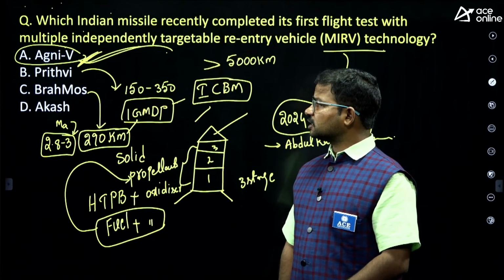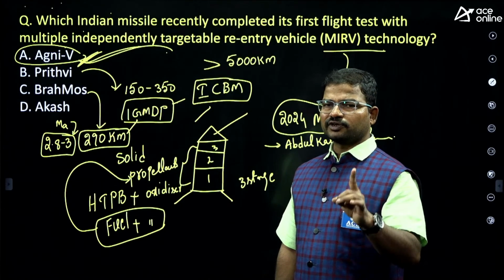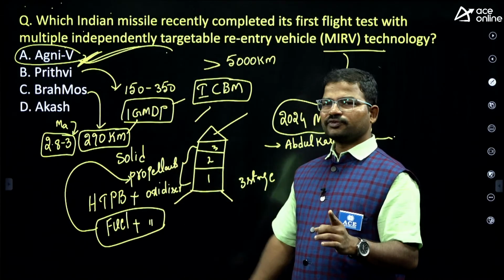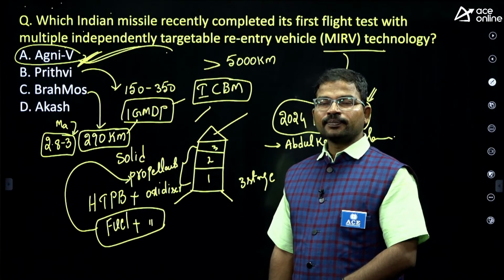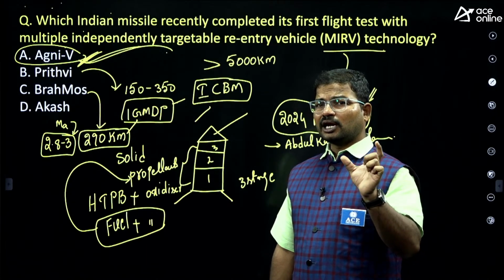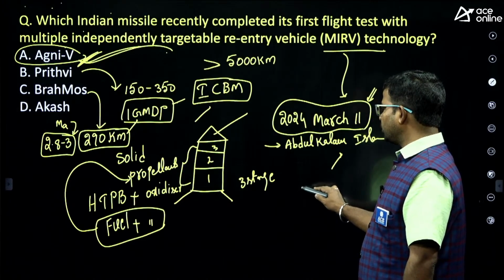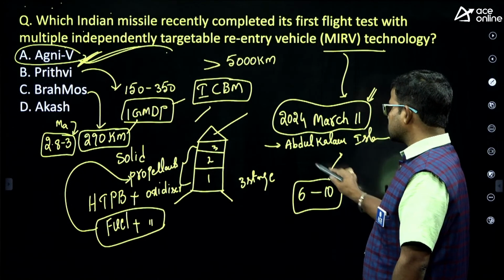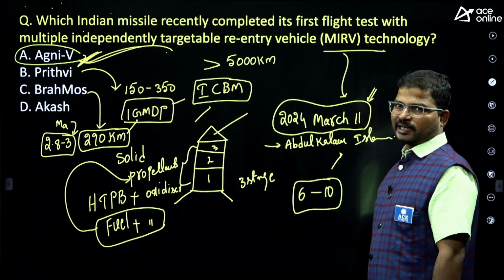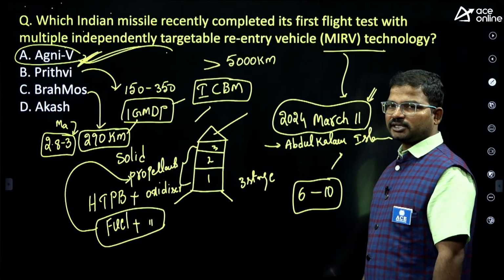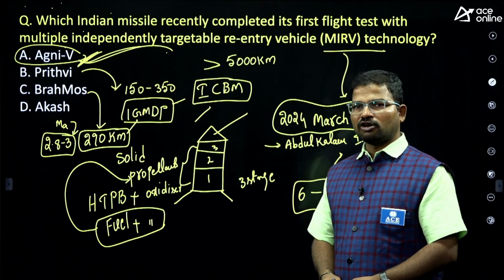One more interesting concept here: in the BrahMos missile, at present we have only the first version, BrahMos 1. Shortly we will develop BrahMos 2 also, which would be mostly a hypersonic missile. Hypersonic means the speed is in between Mach 6 to 10. BrahMos 2 speed would be around 7.5 Mach. At present it is under development, and within a small span of time we will get the complete version of the BrahMos 2 missile.